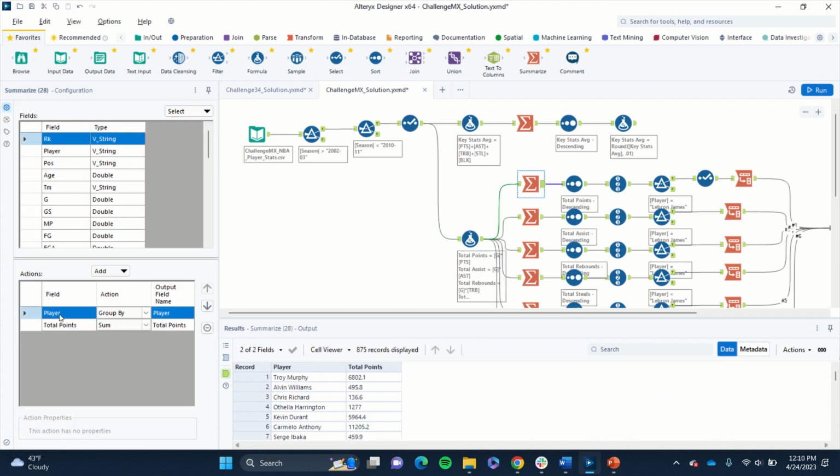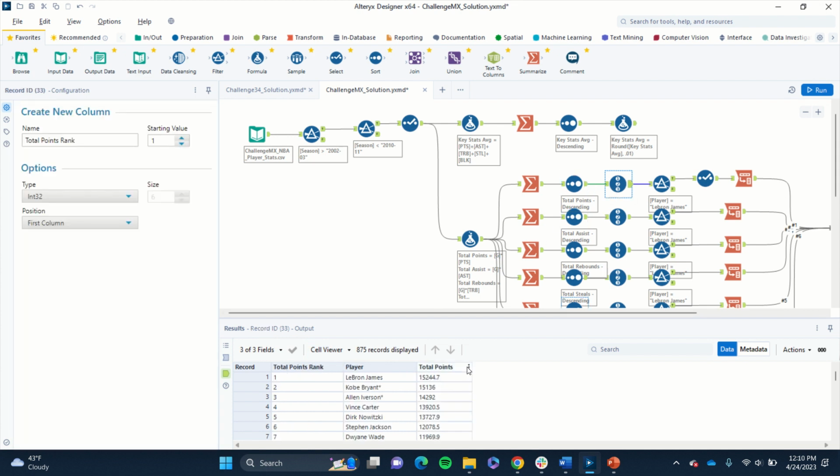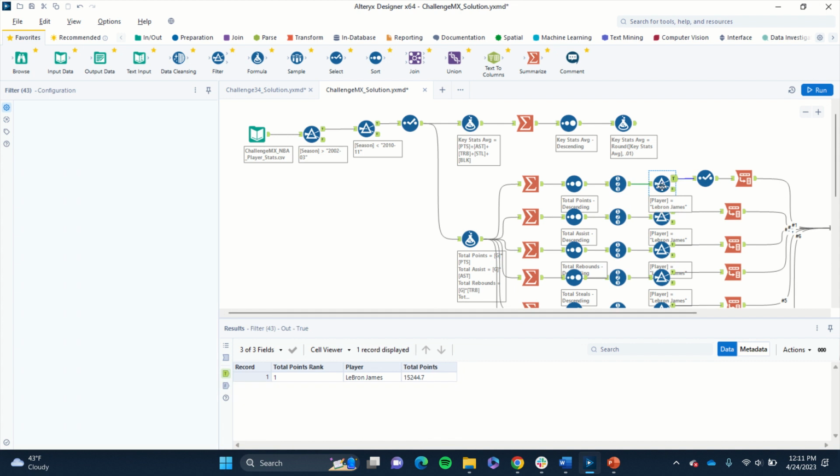And so next, we wanted to group by the player and sum up the total points they had for all those 7 seasons. And likewise, we wanted to rank them, so total points in descending order. And with this record tool, we're able to give them a rank. So I named the column total points rank, and we have the ranks. So LeBron James is 1, Kobe Bryant 2, Allen Iverson 3, and so on. Some great players again. And we just want to filter it based on what LeBron did. So we're really focusing on him. And so we filter it, we're able to pull out LeBron James. So we have his rank, his name, his total points, right?